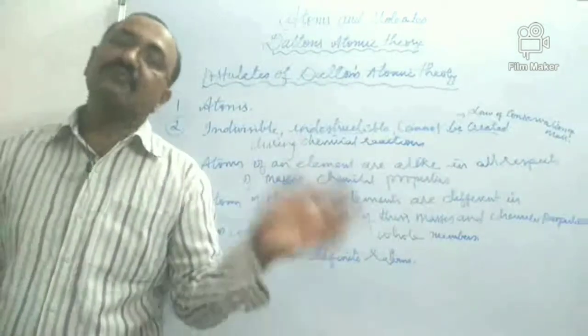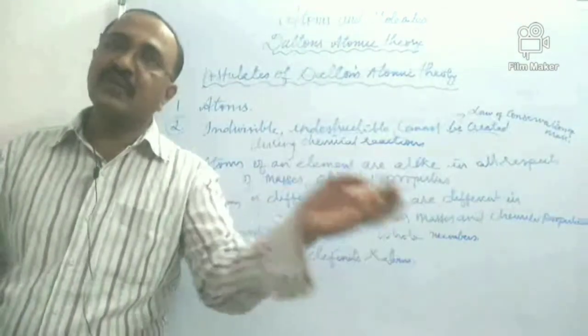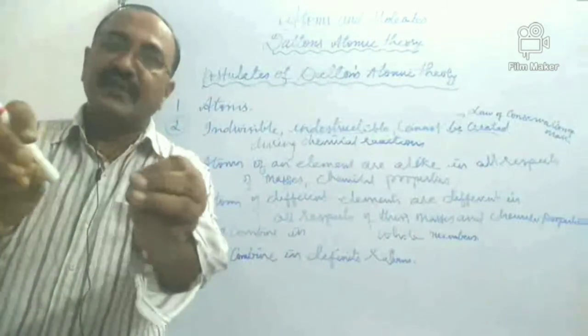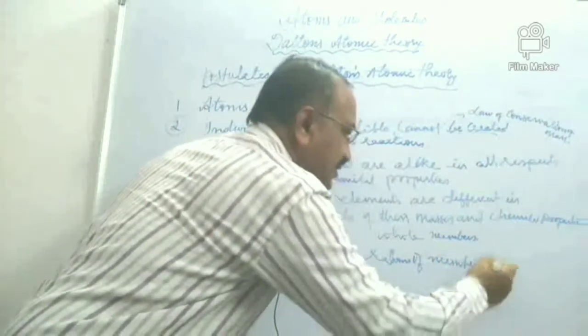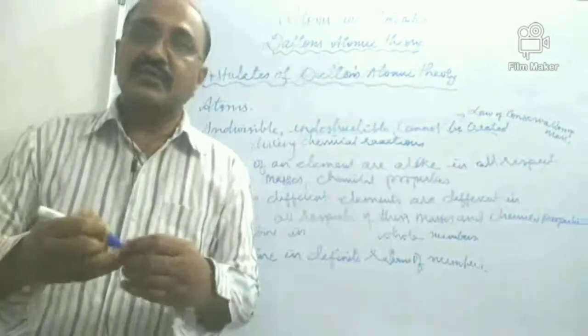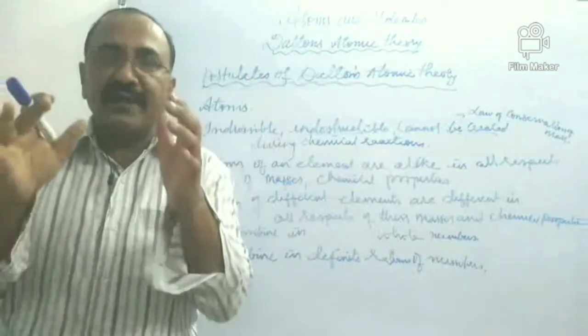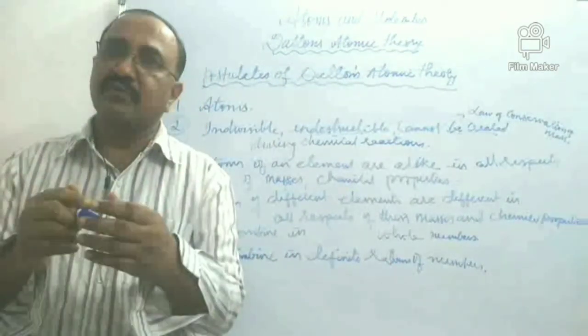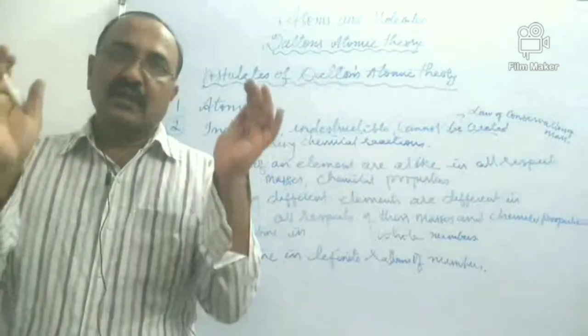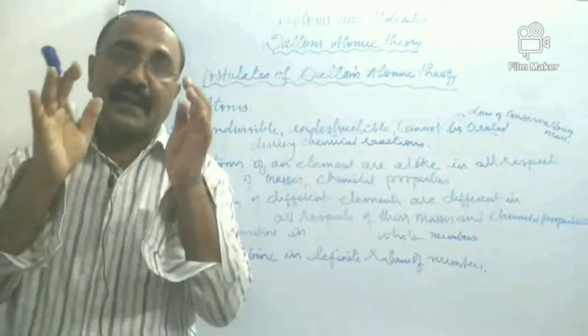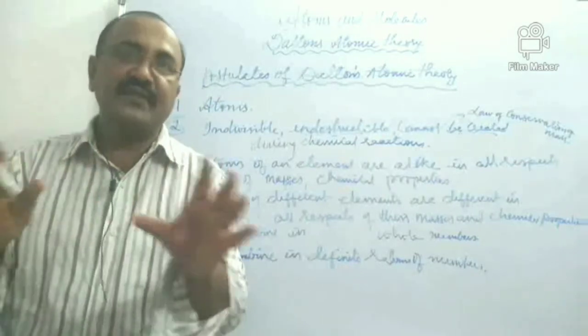Because atoms of those elements are combining in definite ratios of numbers. So that is the reason why the elements are combining in definite ratios of masses.